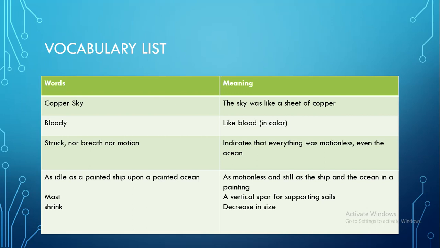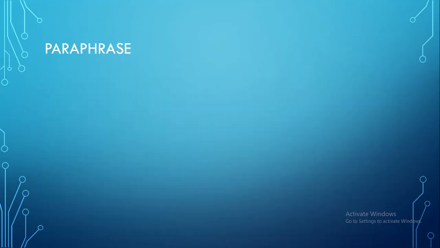Mast is a word that has been used. It means a vertical spar for supporting sails. It's a kind of a pillar. And then comes the shrink. It means decrease in size.